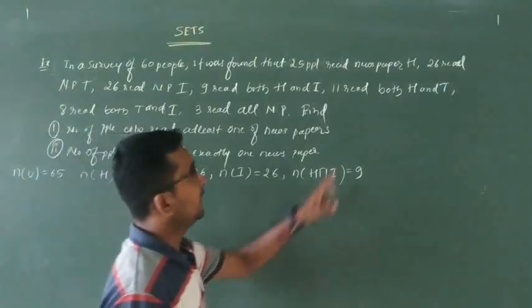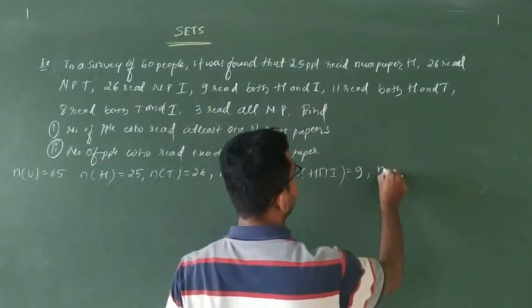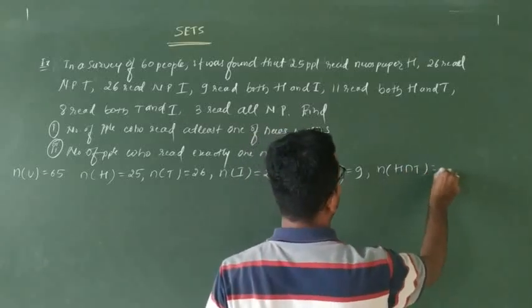Next, 11 read both H and T, that is N of H intersection T, that is 11.